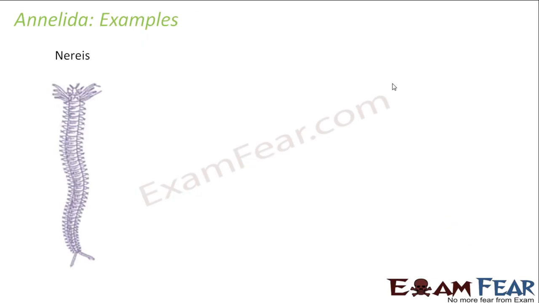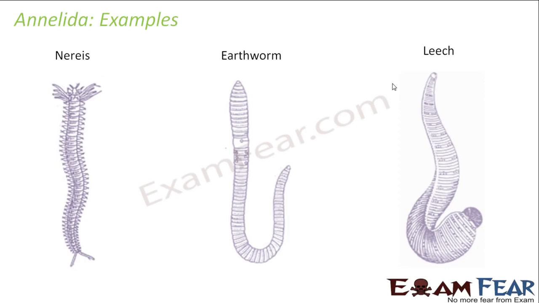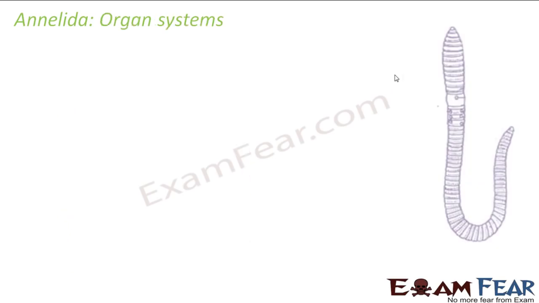Let us look at some examples. Nereis, earthworm, leech. These are some examples. So earthworm and leech are very commonly seen annelids, so I am sure you would have also seen them. So let us now talk about the different organ systems present in Annelida. Since it has an organ system level of organization, let us see what the different organ systems present in them are. So we will start again with the digestive system.